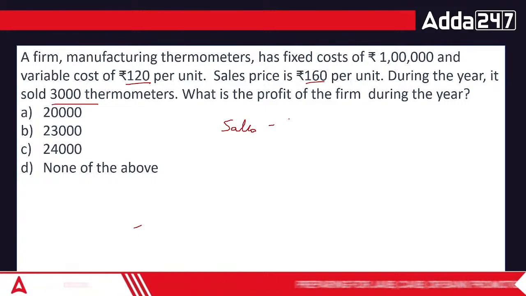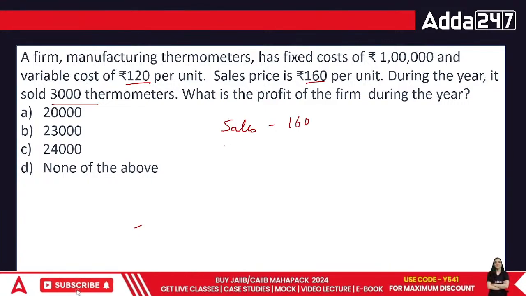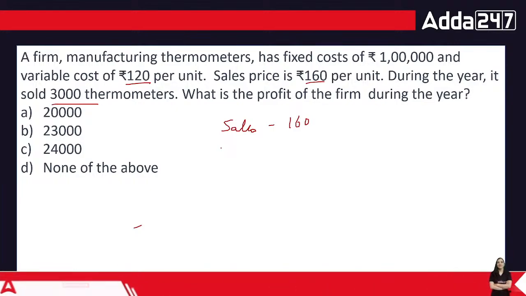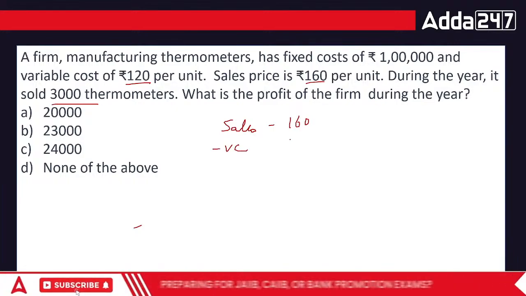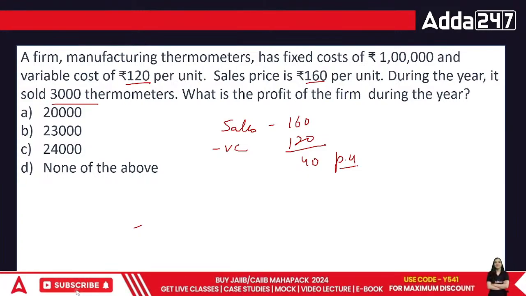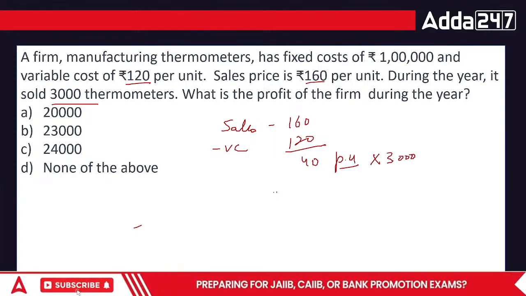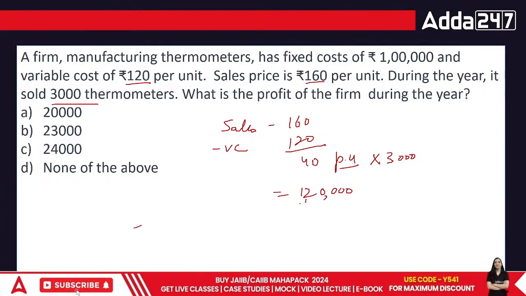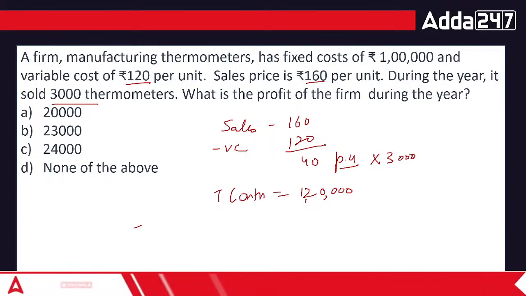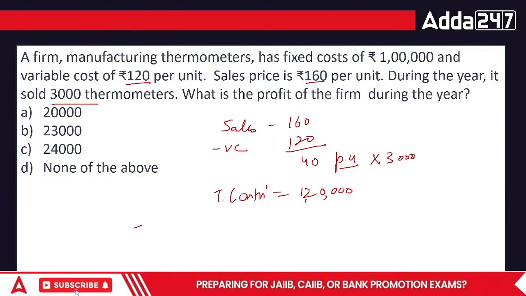Sales is 160. I'm writing per unit. Why do so much work? Minus the variable cost, also per unit, 120. I'm left with 40 per unit. From this 40, multiply the number of units, that is 3000. 4 3s are 12, so 1 lakh 20 thousand rupees. This is my total contribution. This is the practical implementation of the method that I just showed you. This is an easier one, everyone.